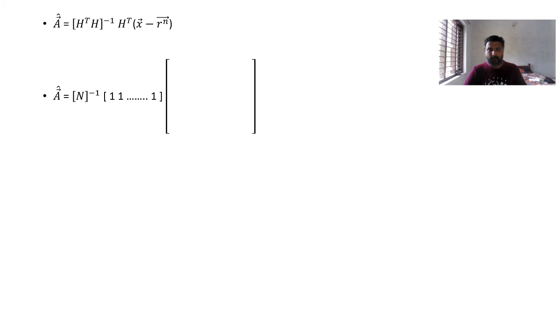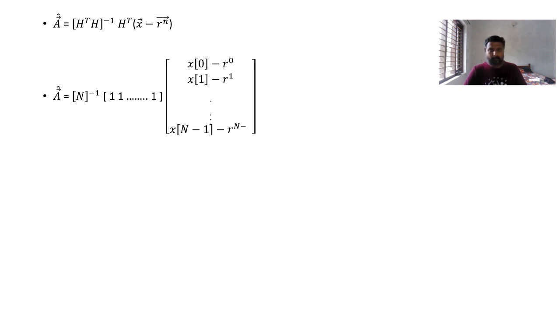Now A cap is h transpose h inverse, h transpose into x minus r. So I can write it as 1 over N, h transpose, that is 1 1 1 etc. 1, into x[0], x[1], etc., x[N minus 1], minus r[0], r[1], etc., r[N minus 1].